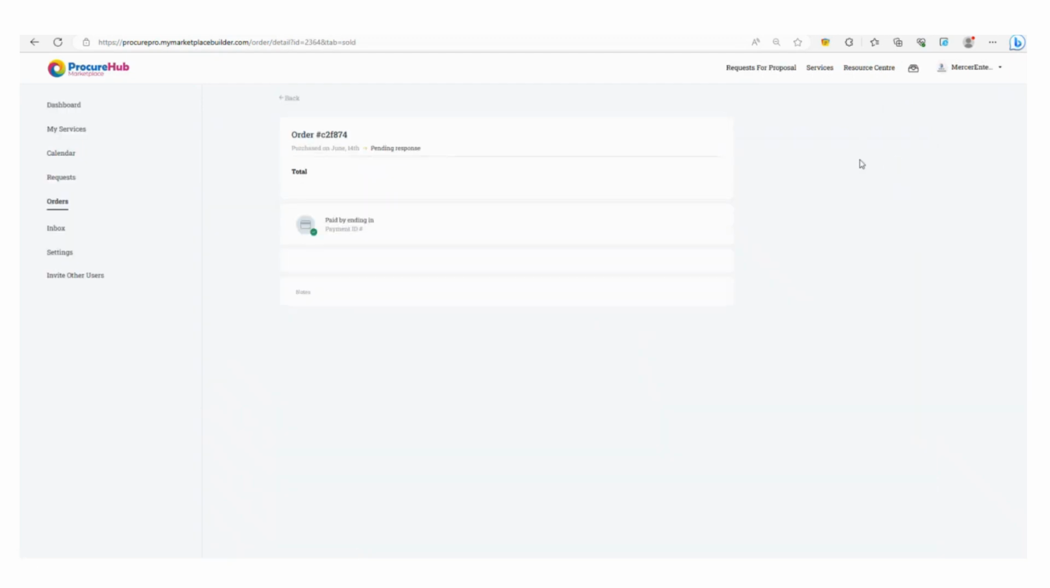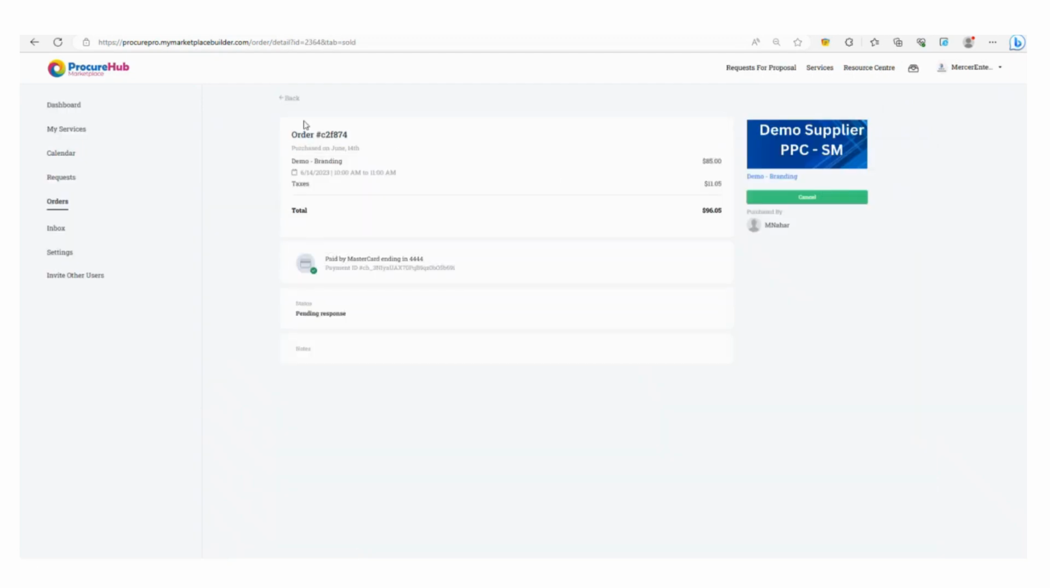I'm going to look at the details now of these two pending orders. You can see here that there's an order number, the description of the service, the cost, the taxes. You could cancel the service here. You can see how it was paid, and you can also see that the status is pending.